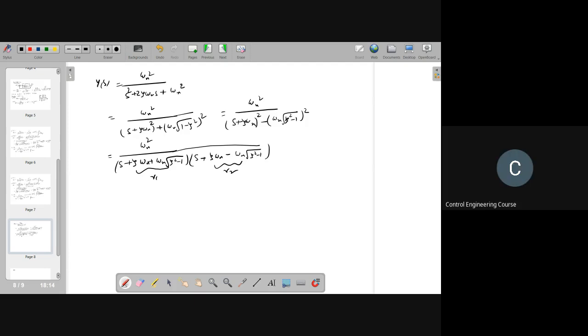So this is the impulse response of a system. How can I summarize this one? Let's say you are having a system. So in the undamped case, that means zeta is equal to 0, you will have oscillations.